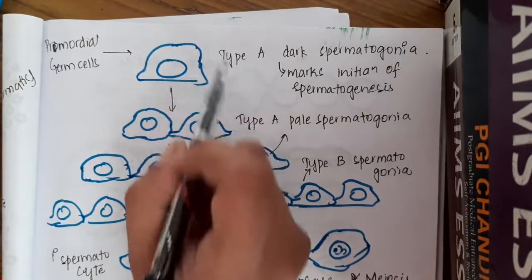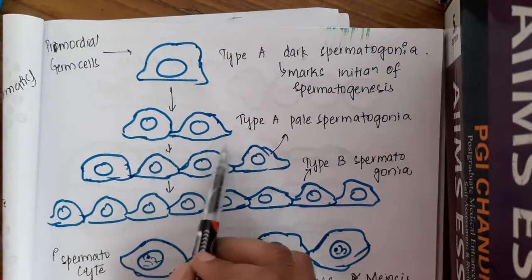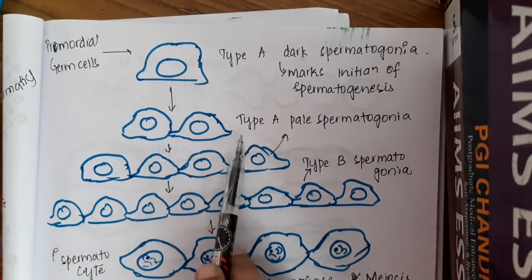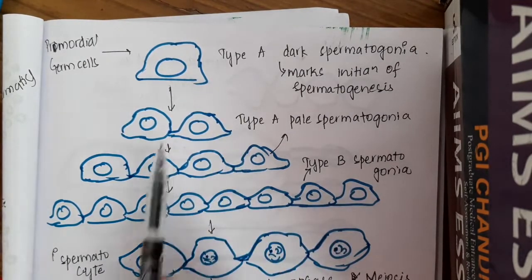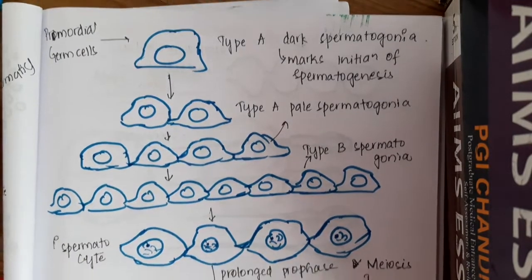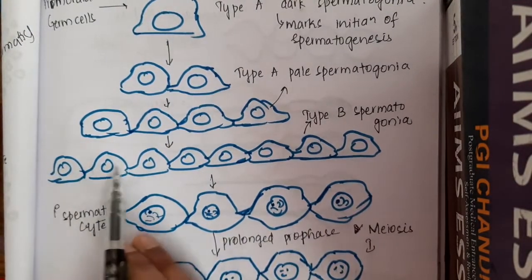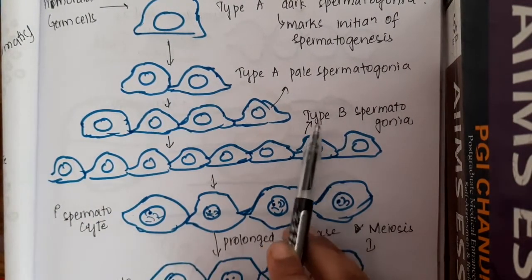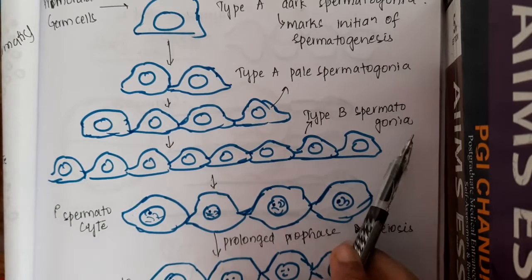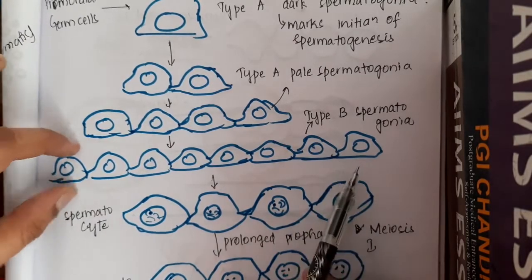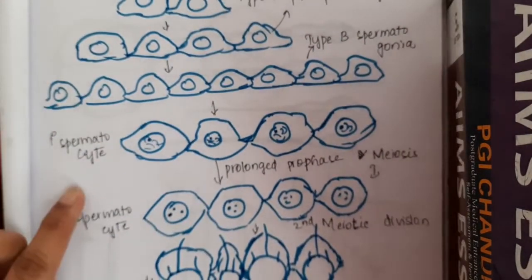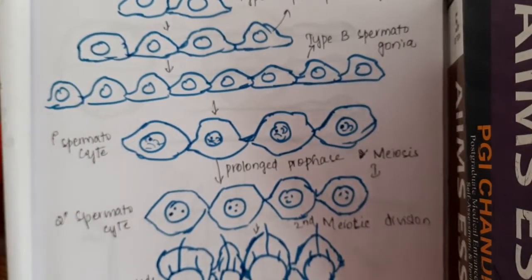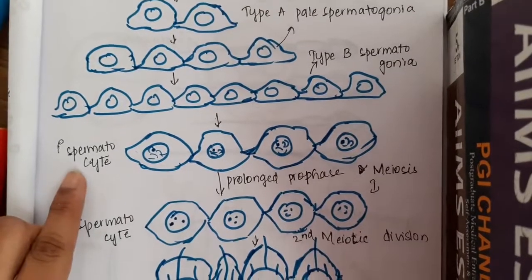This spermatogonia will undergo mitotic division, and they form type A pale spermatogonia. This occurs in a series of mitotic divisions, and at the end of the last mitotic division, it forms type B spermatogonia. Finally, this type B spermatogonia undergoes one more mitotic division, and it forms the primary spermatocyte.